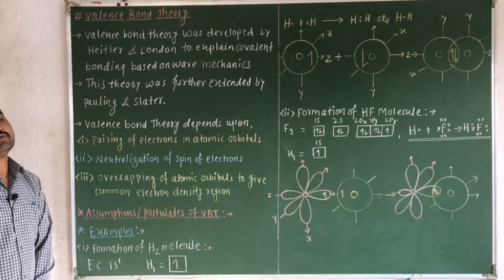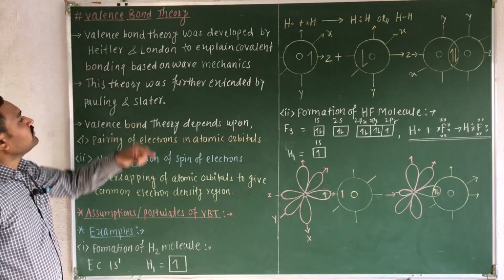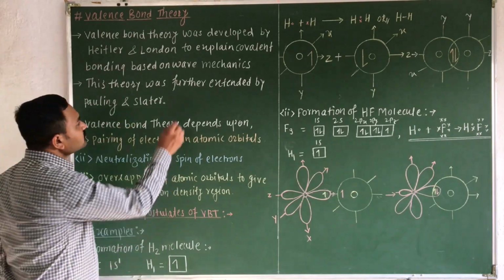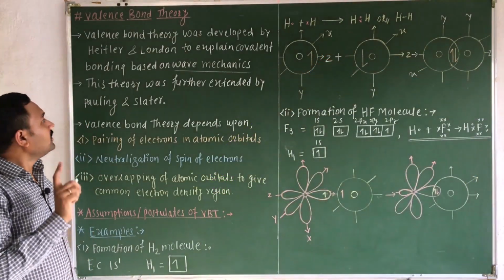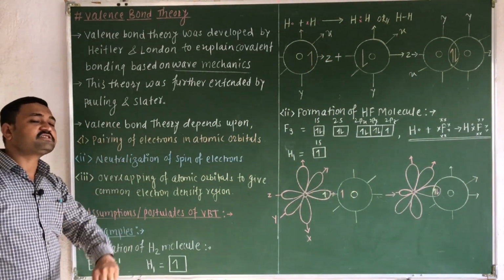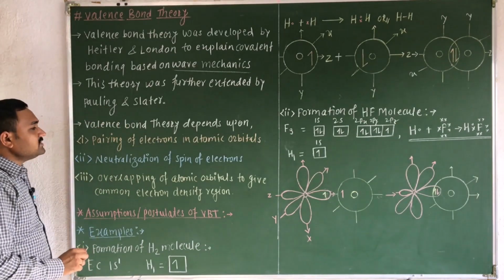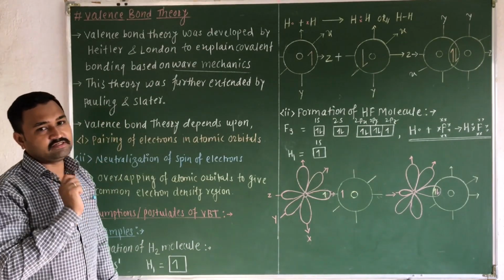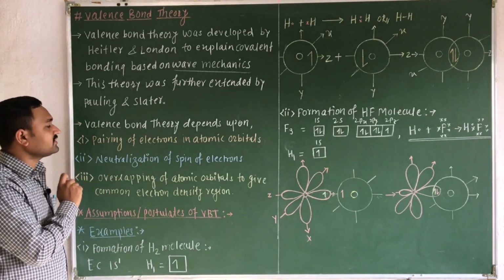Valence bond theory was developed by Heitler and London. It is based upon wave mechanics. That means we are going to consider the atomic orbitals. Now this theory was further extended by Pauling and Slater. This valence bond theory depends upon a few important points or factors. Now, which are those factors?